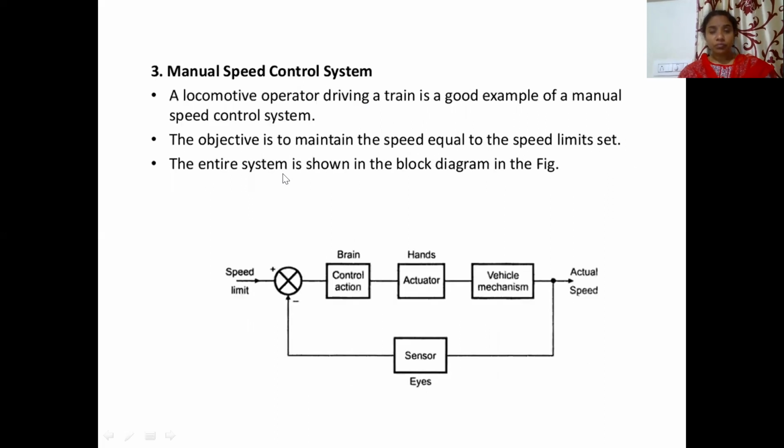Next, coming to the manual speed control system. A locomotive driver driving a train is a good example of a manual speed control system. A person who is driving a car is also an example of a control system. The objective is to maintain the speed equal to the speed limit set. The entire system is shown in the block diagram as shown in the figure.